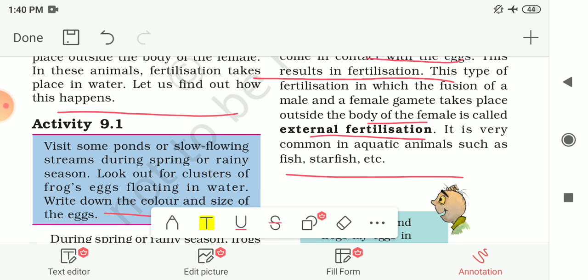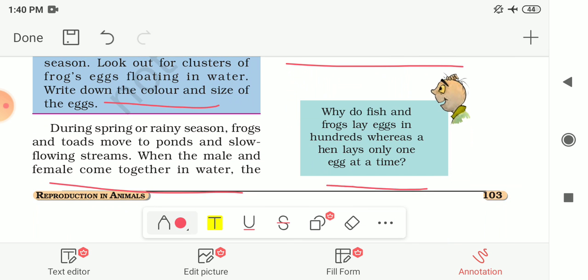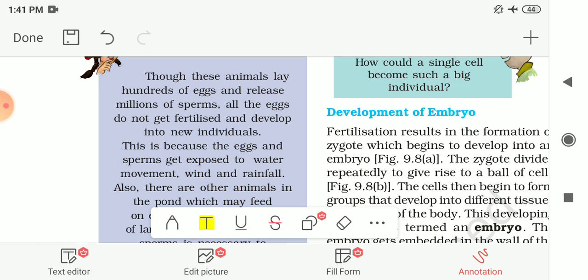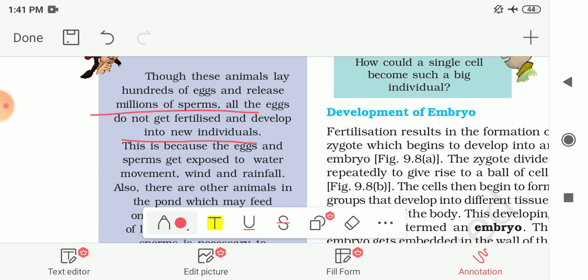Now Boojho has asked why fish and frogs lay eggs in hundreds whereas a hen lays only one egg at a time. Here Paheli has the answer: though these animals lay hundreds of eggs and release millions of sperms, all the eggs do not get fertilized and develop into a new individual. That is why they release hundreds or thousands or millions of eggs and sperms.